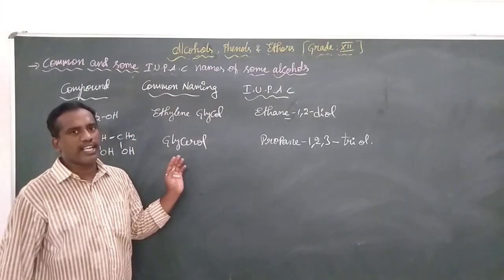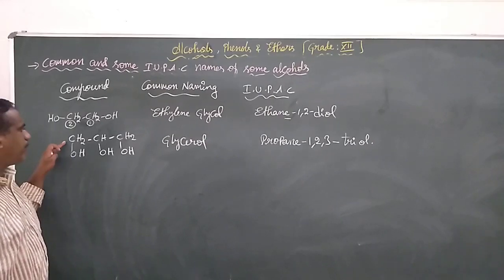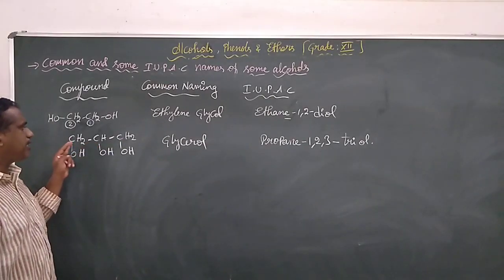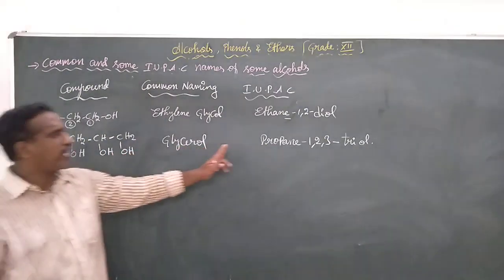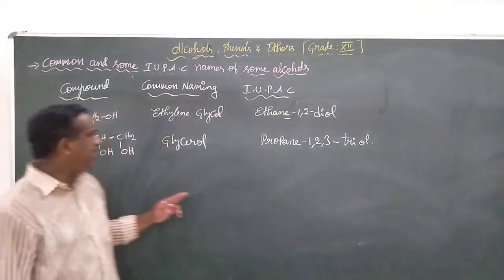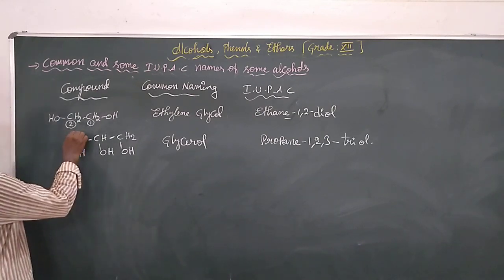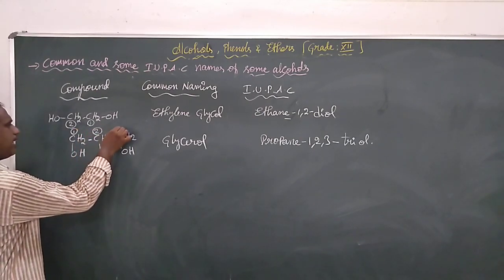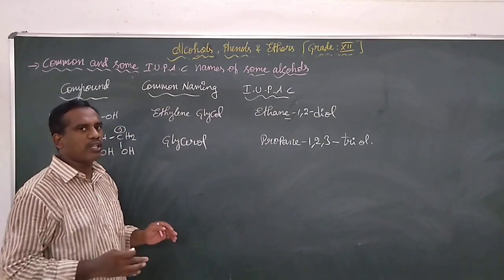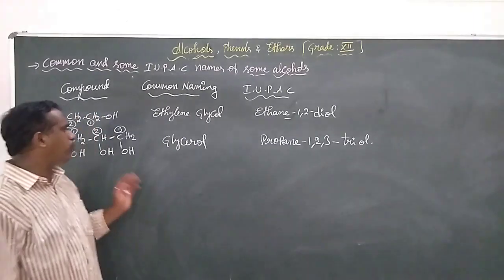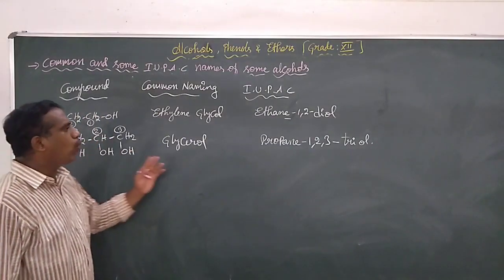Its common name is glycerol. In the IUPAC naming, the longest carbon chain has 3 carbons, hence we name it propane, and the OH groups are present on the first, second and third carbons. We can start from any direction because this is also a symmetrical molecule. Hence we give propane 1,2,3-triol.